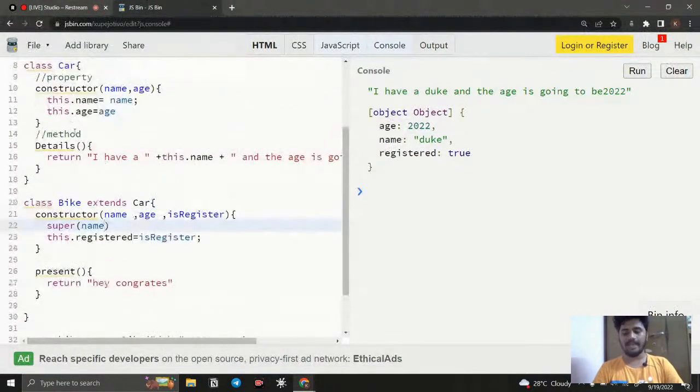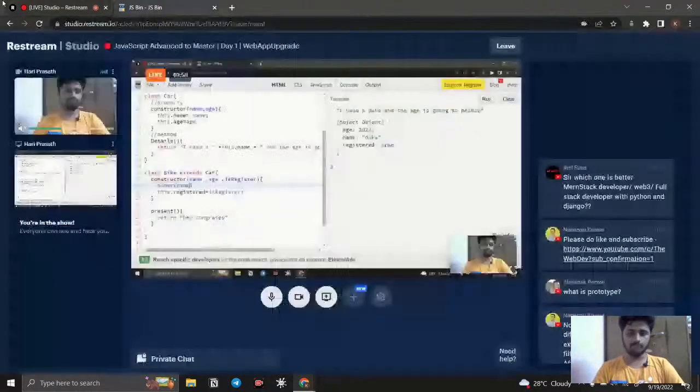Okay, so this is with the class. So for class the conclusion is, if you want to create more objects without any stress, just create a blueprint. By using the blueprint, just duplicate that object and it's going to be an easy way. Even if you want to create 100 objects, fine, you create a blueprint only once and you don't need to worry about creating objects. That's it. Second, if you want to inherit, for example if you want to use the same blueprint but with some added methods or fewer methods, you can use inheritance to work on it, and you can create whatever object you want to create.